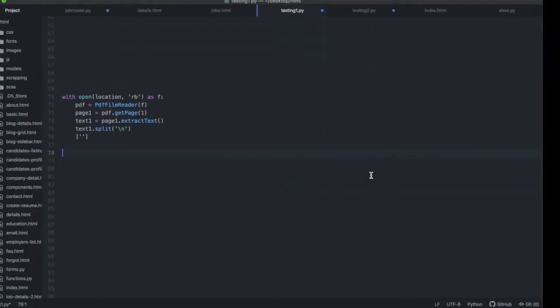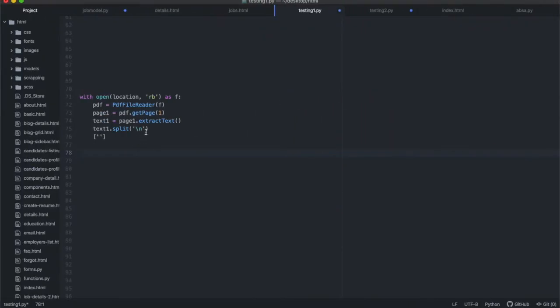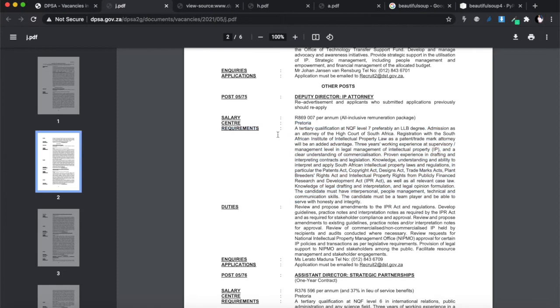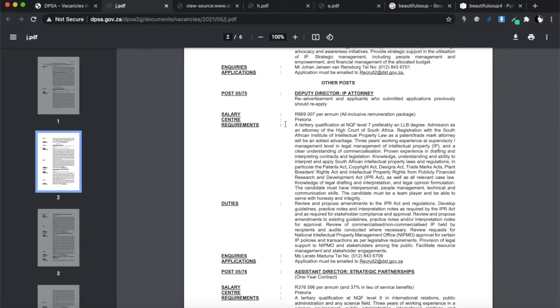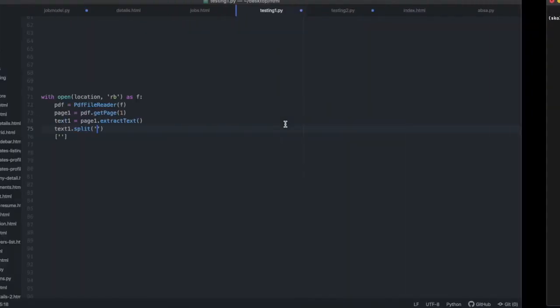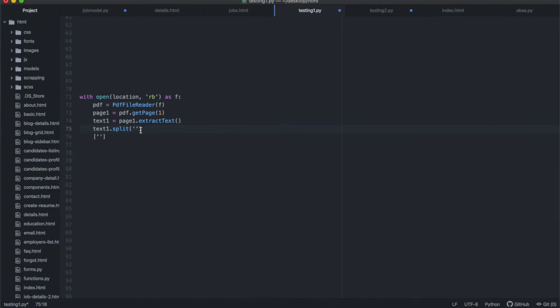So instead of splitting it on the new line, I split it because I realized that every time there's a title, you have this semicolon over there. And this semicolon is in the middle, which means it has a space over there and a space over there, because you have a semicolon next to deputy director as well. So there are semicolons everywhere, but the difference is that these ones have spaces between them. So instead of splitting on the new lines, I decided to split on the semicolon, but not every single semicolon. I split it on the semicolon with spaces. So I put a space, a semicolon, and a space.